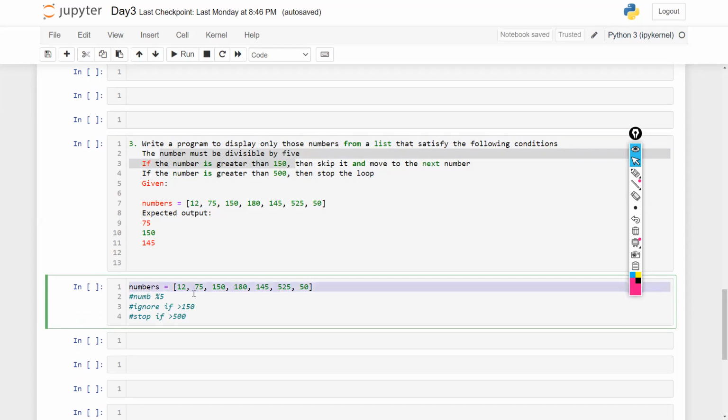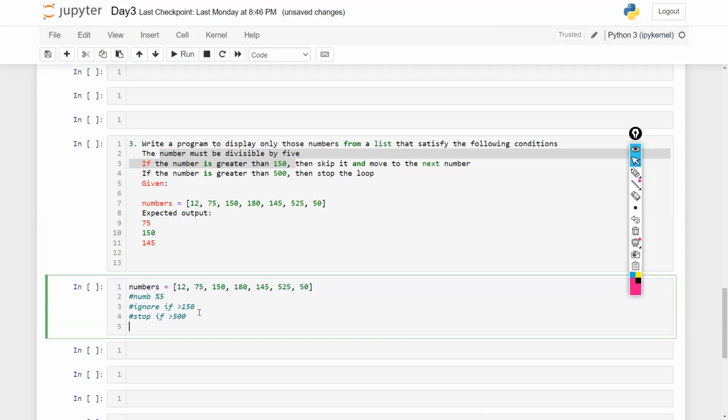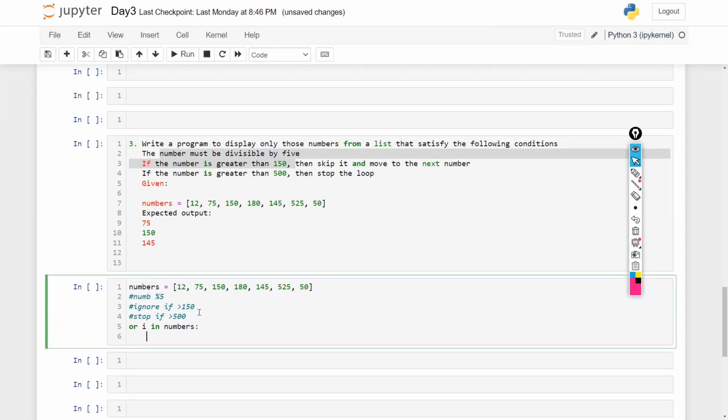Now see, this is the list of numbers given to me. First of all, I would run a for loop for I in numbers. Now I want to first find the numbers that are divisible by 5. So I would write here if I mod 5 equals 0, this is divisible. So I'm checking here if the number is divisible.